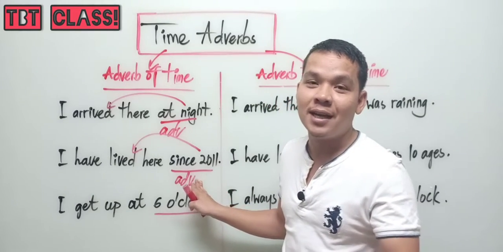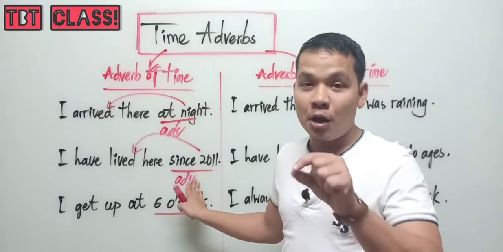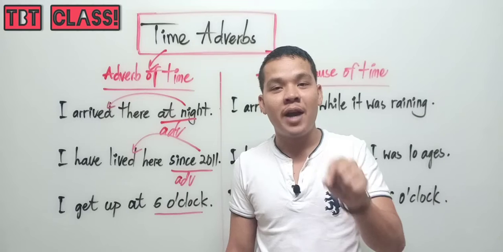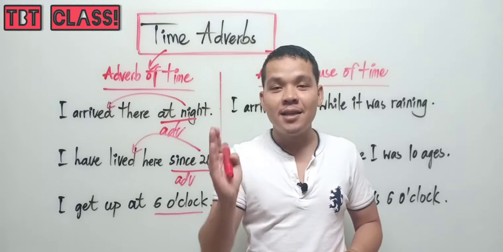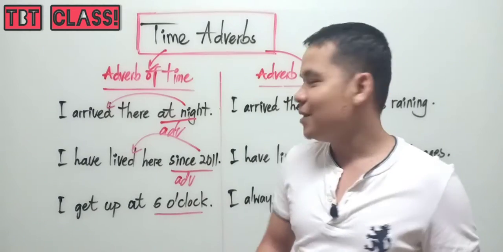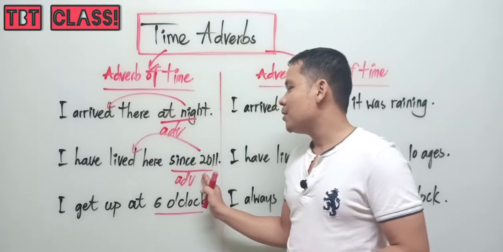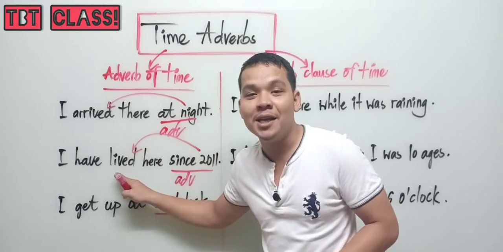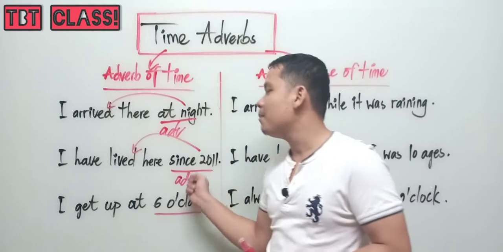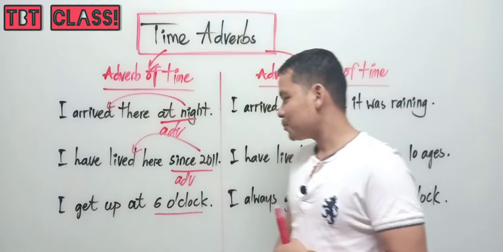How long is the question word we use to ask about the duration of time. So it is also an adverb giving more information about live. This one is an adverb of time modifying live.